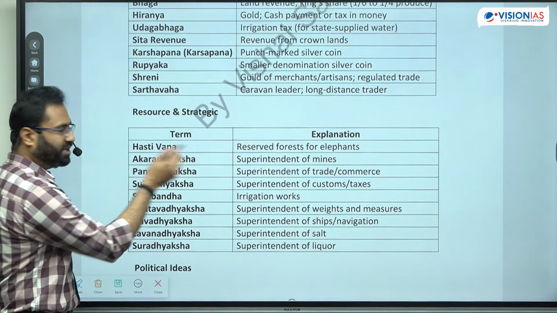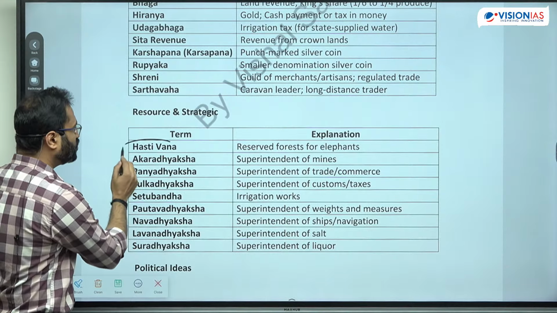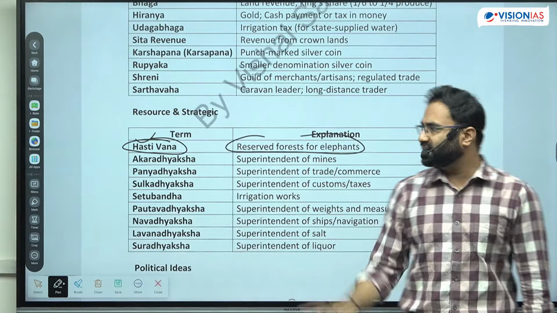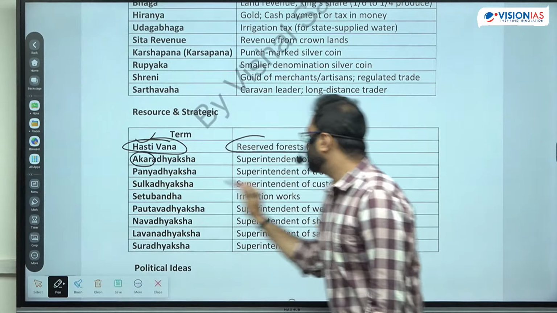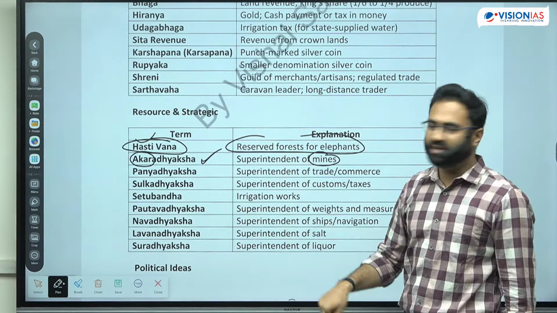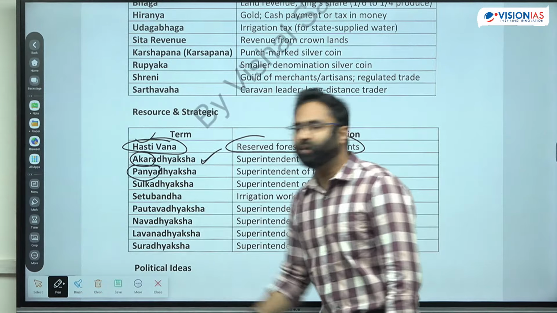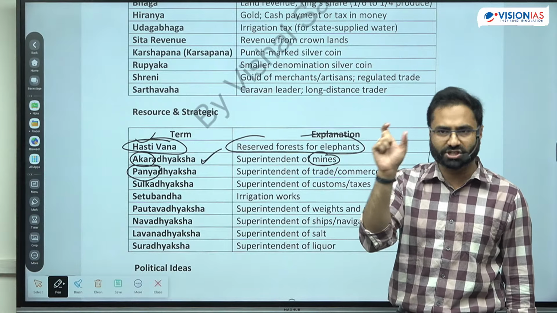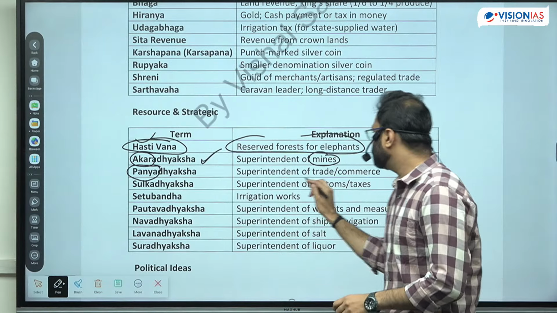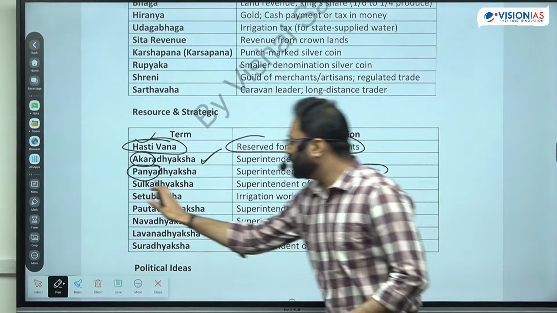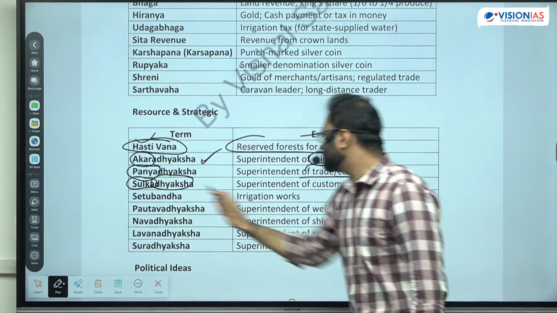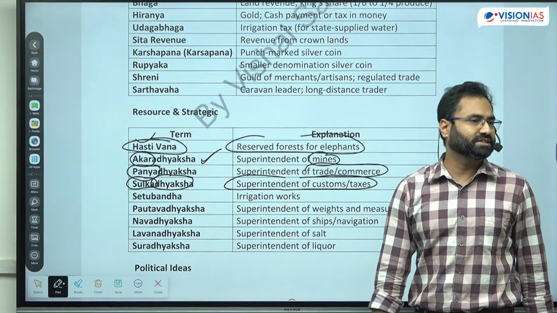Next, there are different types of forest, or other types of officials. So Hastivan, Hasti is for elephant, so it is the reserve forest for the elephant, it is the Hastivan. Then there is Arkadhyaksh, Ark means mine, so it is the Adhyaksh of the mines or the minerals, right? Then there is Panyadhyaksh. Now Pan we have seen, Pan is used for currency, Karsha Pan or Pan. So Pan is associated with trade. पैसा आ कहाँ से रहा है, ट्रेड से, so it is for trade and commerce. Now Shulkadhyaksh, Shulk हमने देखा था, what was Shulk? It is the custom duty. So Shulkadhyaksh is the superintendent of the custom duty.